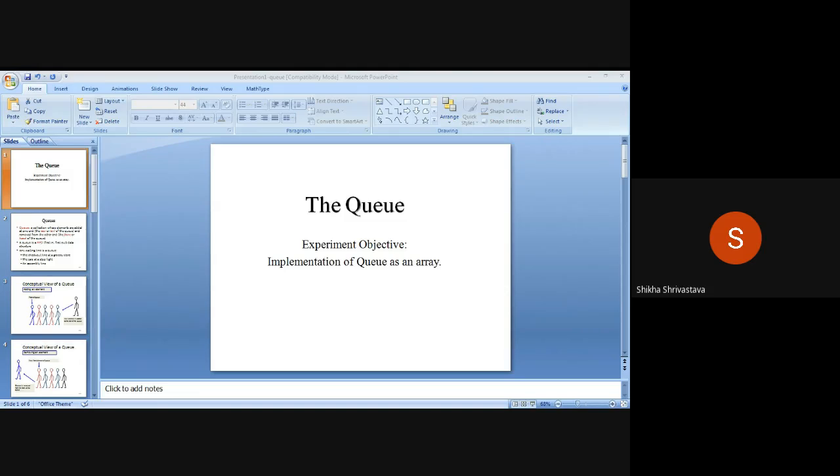Okay, the last function is display. In the display function, we have to start a loop from front to rear, because front is the starting element of the queue while rear is the last element of the queue. So we start our loop from front to rear: I equals front, I less than or equal to rear, I plus plus. This condition is necessary for displaying the elements of a queue, and we display the elements. Q of I represents positional elements.